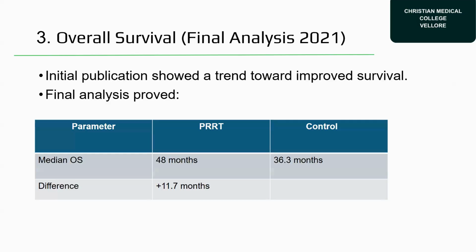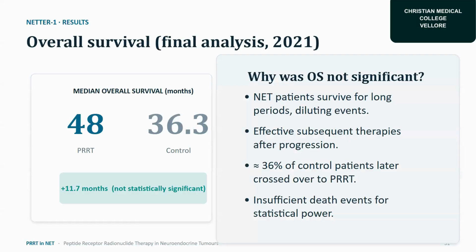And then the overall survival, they did a final analysis in 2021. The initial publication showed a trend toward improved survival. The final analysis showed a median overall survival for PRRT patients of 48 months, whereas the control group was 36.3 months. The difference was only 11.7 months. So by here, we say that the overall survival difference is not statistically significant, because it is only a matter of 11.7 months.